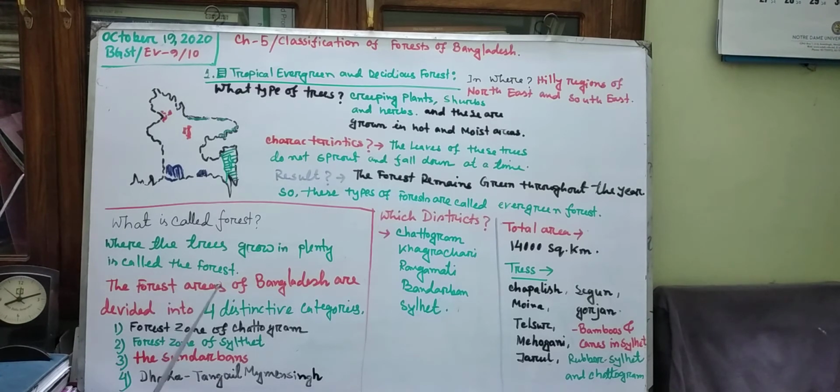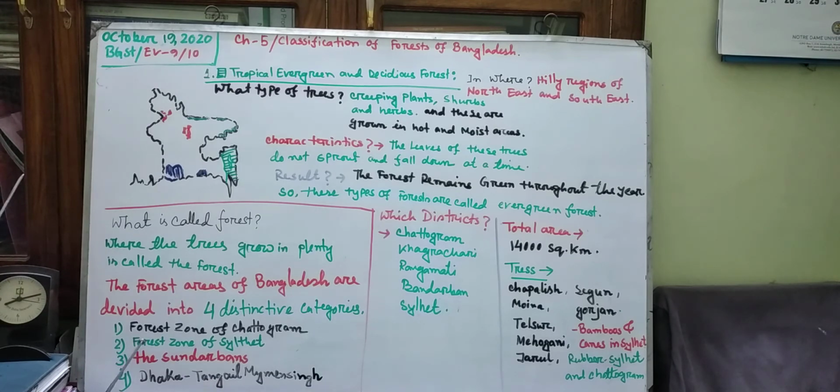Then come the forest areas of Bangladesh. The forest areas of Bangladesh are divided into 4 distinctive categories. How many categories? 4 categories. What are those? It may come in your realization question. Then you will have to define forest. Then the forest areas of Bangladesh are divided into 4 distinctive categories. You will have to mention it. And what are those distinctive areas?